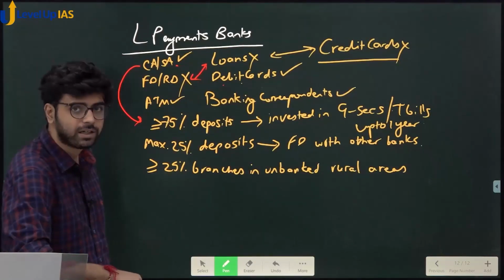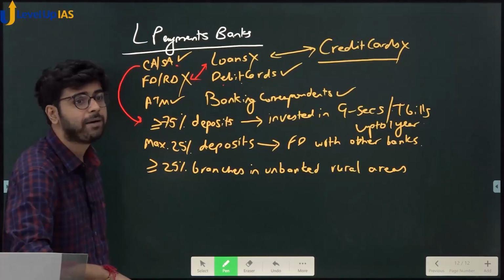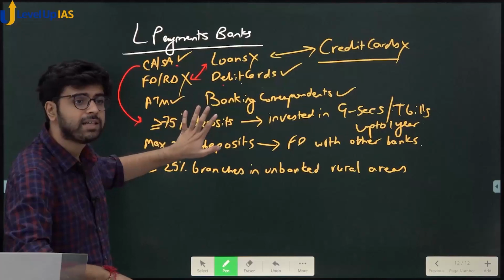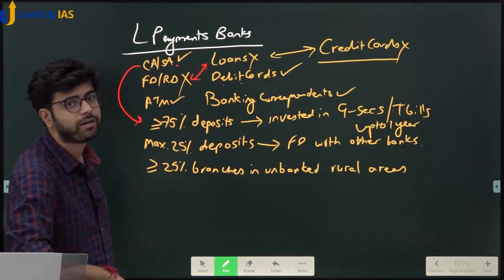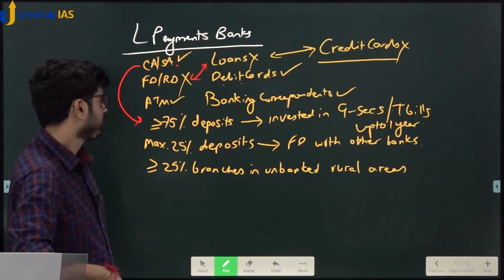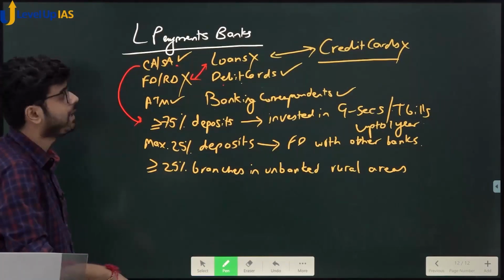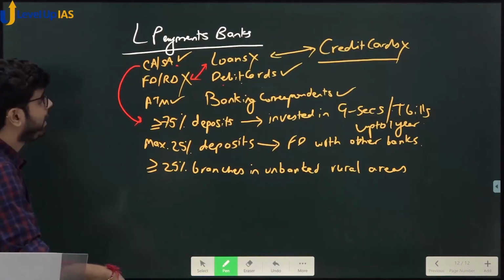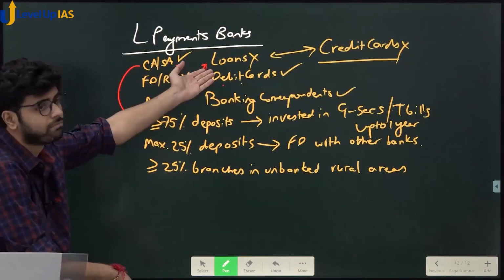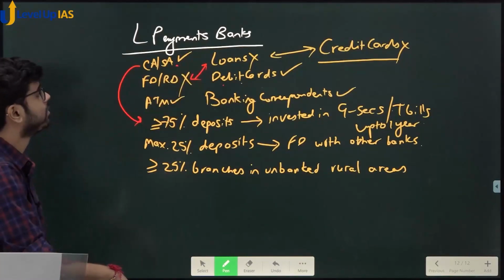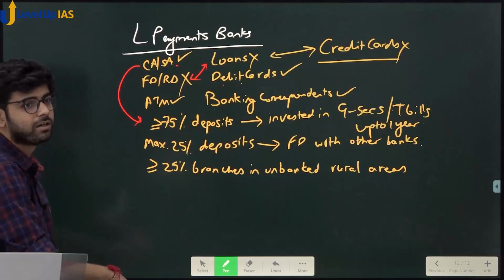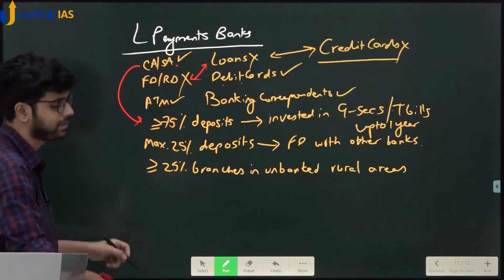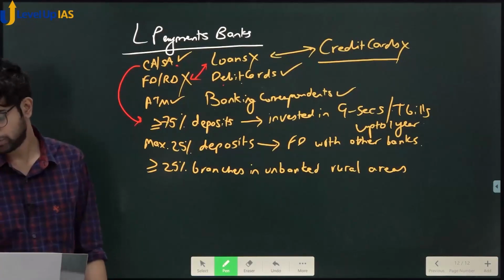To protect depositors, so that when loans increase, capital should increase. Yes or no? Do you think the same capital adequacy ratio is required here or not? For a payments bank, do you think a capital adequacy ratio is required or not required? Why required? They cannot give loans. They are not allowed to give loans. Whose percentage will you take? So a different capital adequacy ratio is required. There is a different ratio.